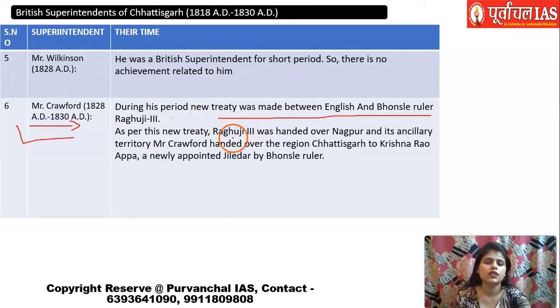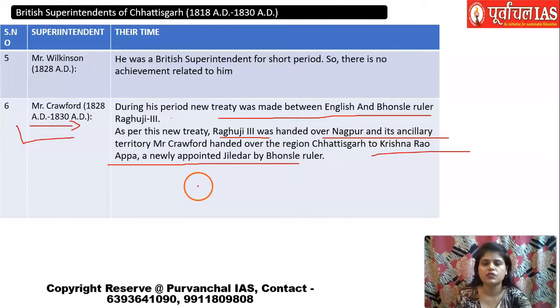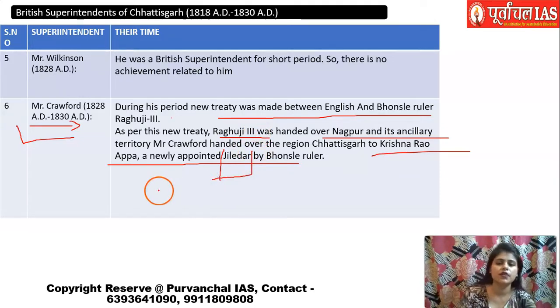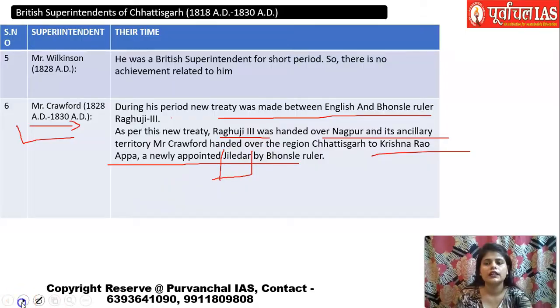And as per this treaty, the English handed over to Raghujit III the area of Nagpur and its ancillary territory, and likewise they appointed Krishna Rao Appa as a new Jiledar by the Bhosle ruler. So you can understand, after Subedari, which they started in the beginning, they then started this Jiledari also, where a person known as Jiledar was appointed to rule over a particular area.